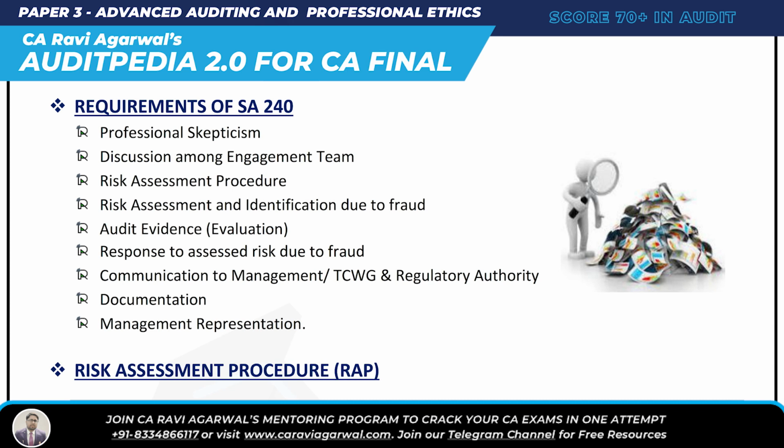Who is saying all this? SA 240 is telling you. Okay, then keep communicating with management and TCWG. Who is saying all this? SA 240. Then documentation, you should also document, and management representation should also be obtained. Okay, WR.